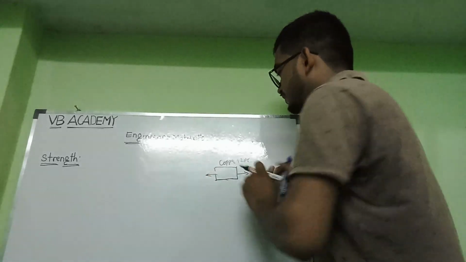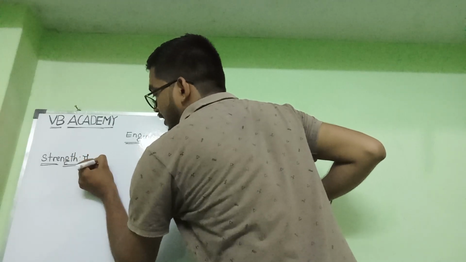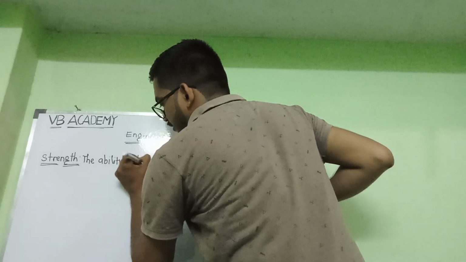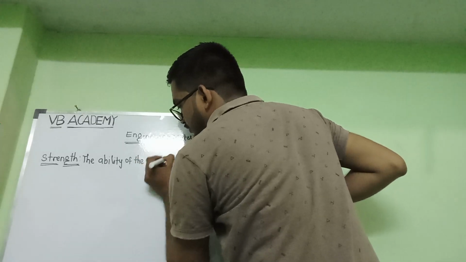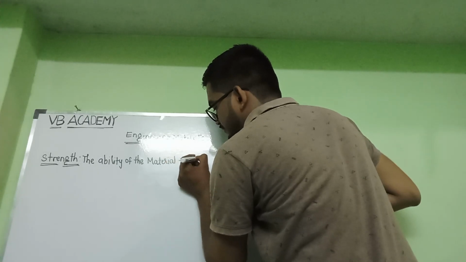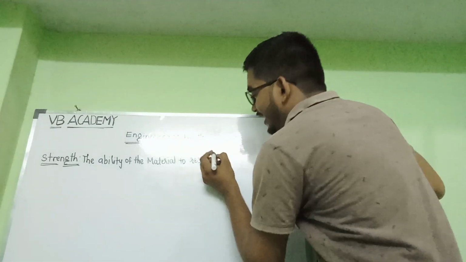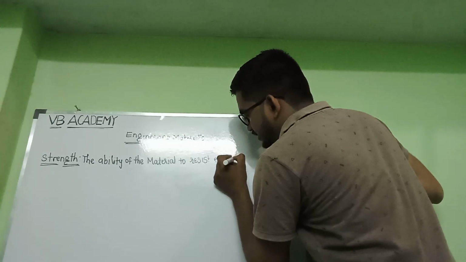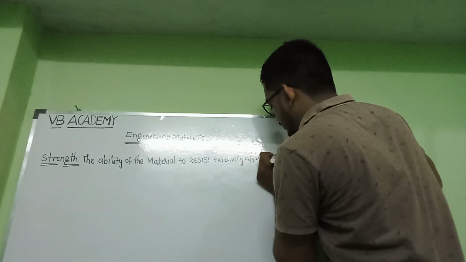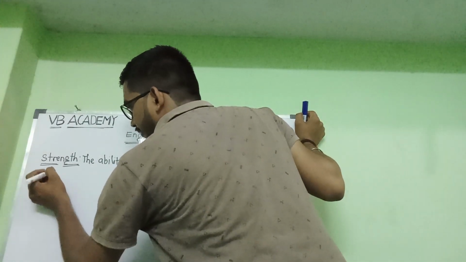Clear? So what is meant by strength? Take the note. Strength is the ability of the material, not the body, to resist the externally applied forces till yielding or breaking.